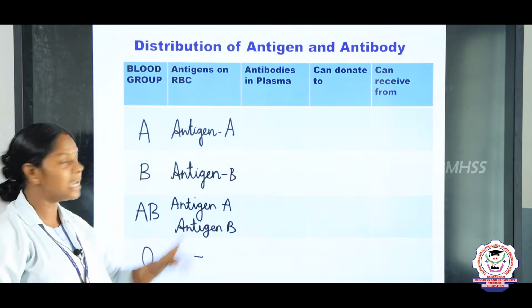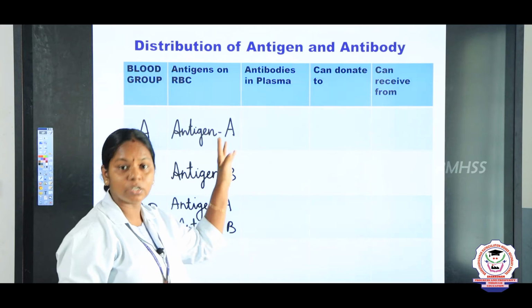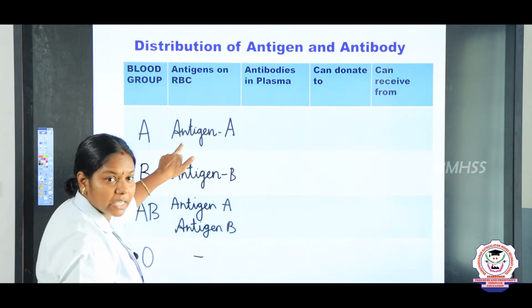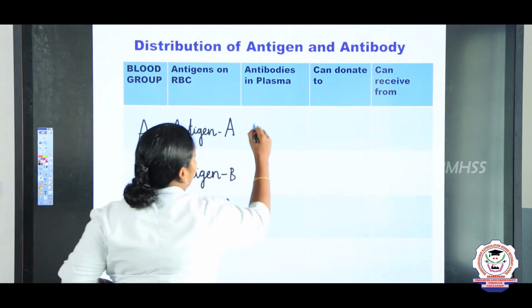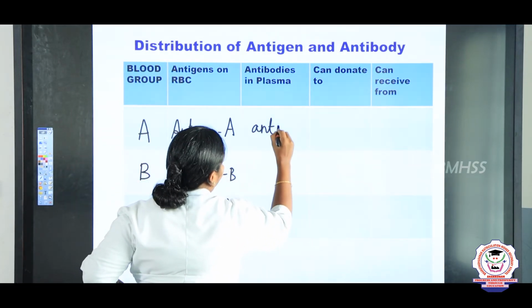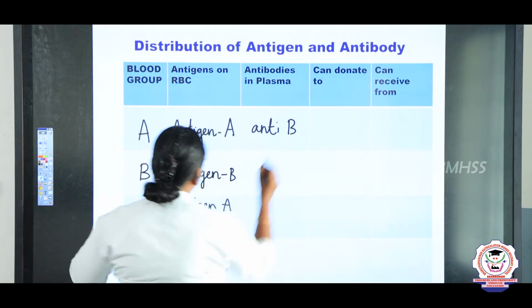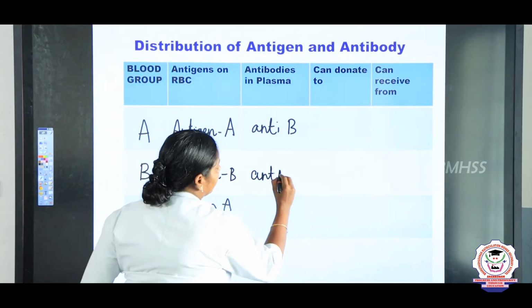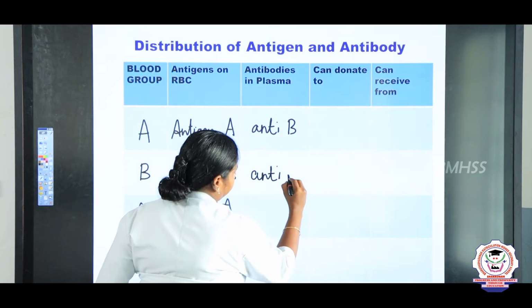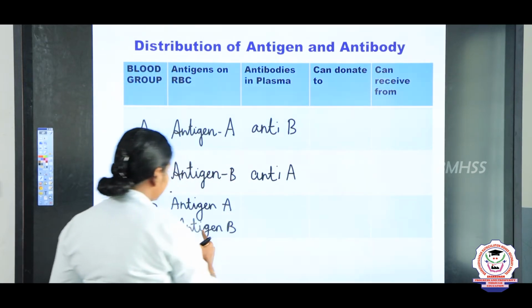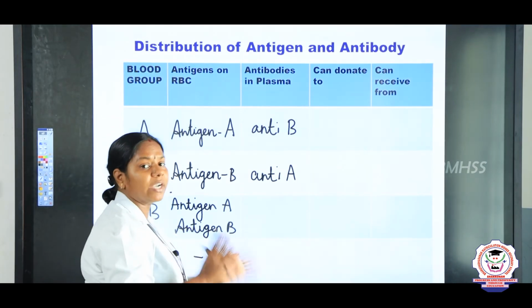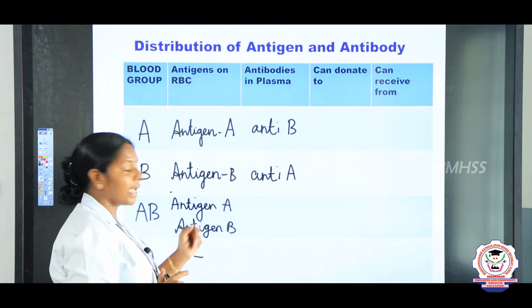Now we are going to see what antibodies are present in the plasma. I told you, children, antibodies and antigens should not be of the same blood group. So, antigen A means what is the antibody? Anti-B. Here B antigen, so anti-A. And here both antigens are present, AB, so no antibody should be in the AB blood group.